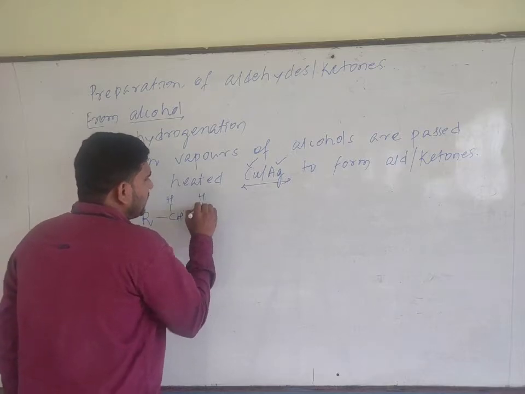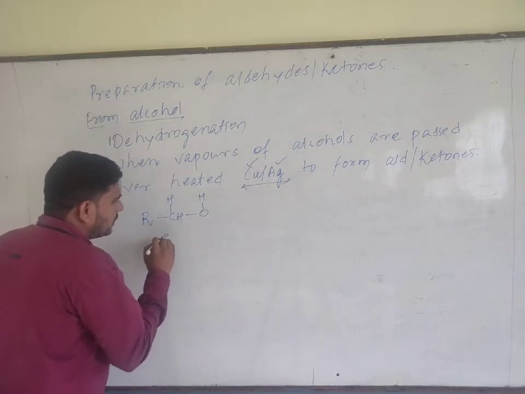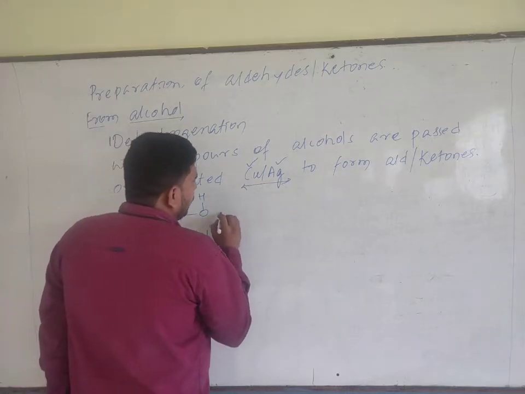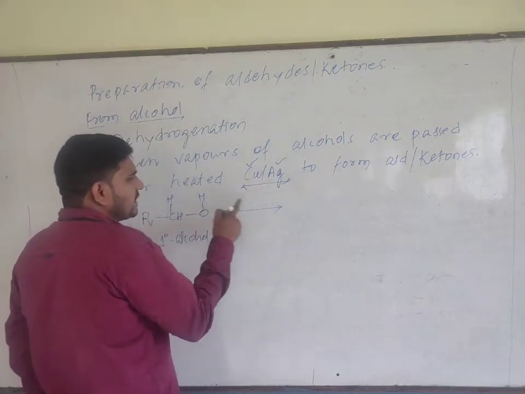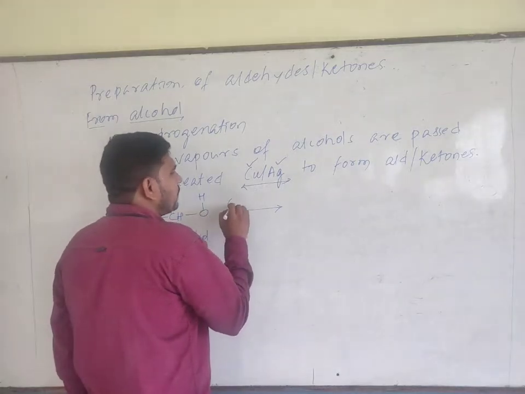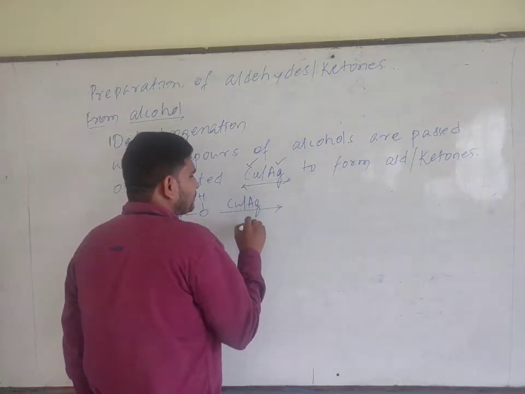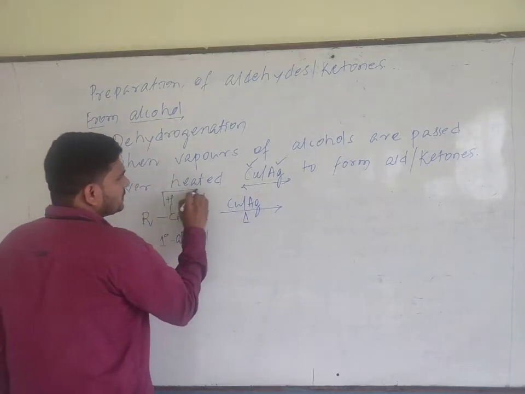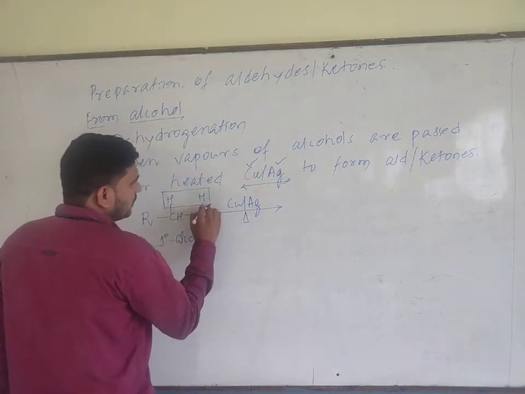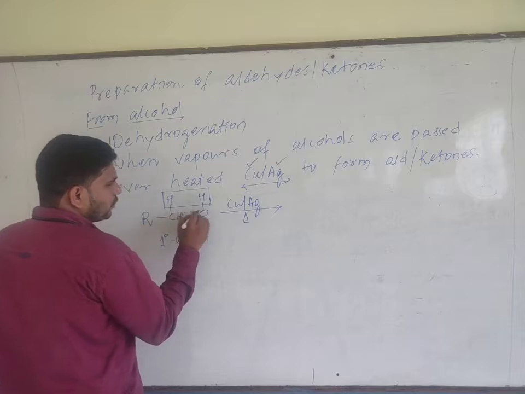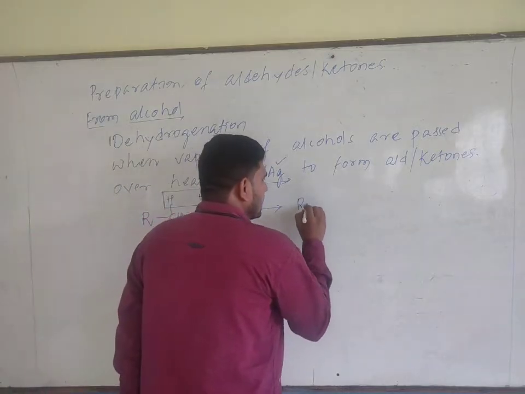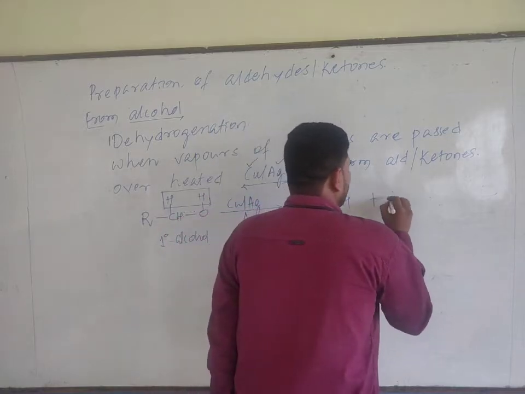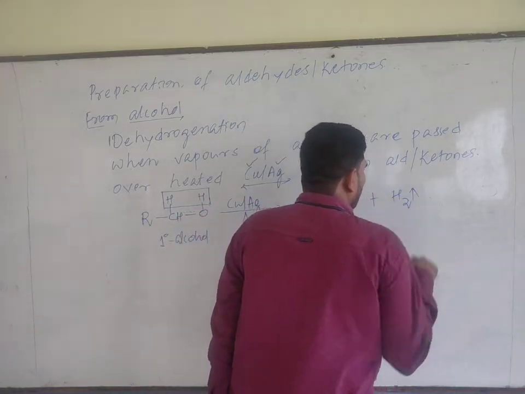RCH2OH. This is what is actually a primary alcohol. Just now I told you, when the vapors of primary alcohol pass over copper or silver, what is the product? There is a removal of hydrogen molecule. There is a formation of carbon oxygen double bond, meaning it forms RC double bond OH. Aldehyde is formed with the liberation of hydrogen molecule.